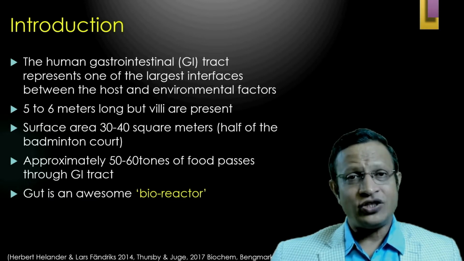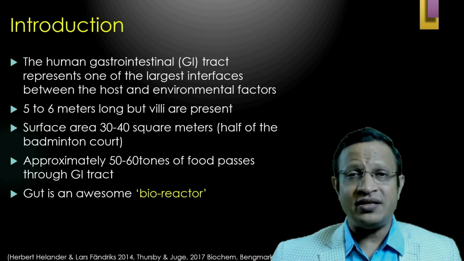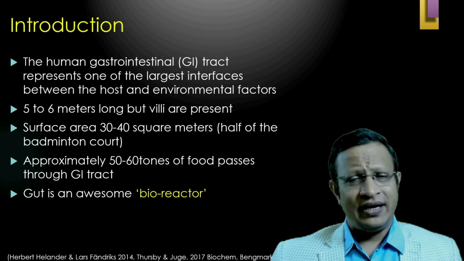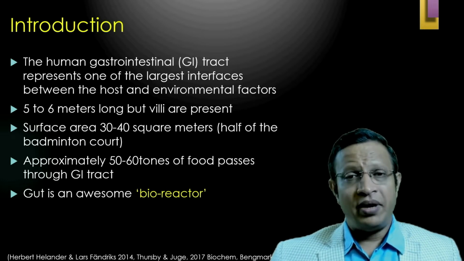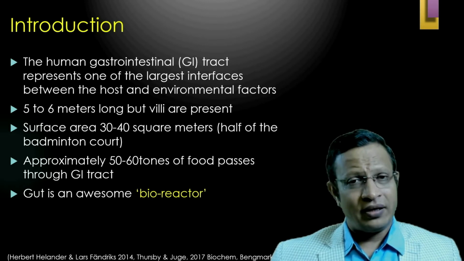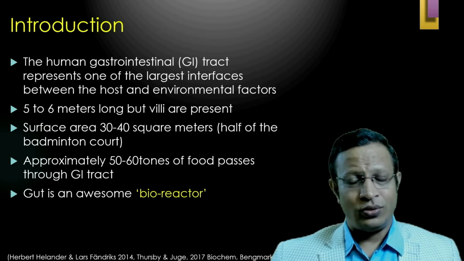The human gastrointestinal tract represents one of the largest interfaces between the host and the environmental factors. The GIT, that is the gastrointestinal tract, is hardly 5 to 6 meters. However, because of the finger-like projections, villi, the surface area increases. The total surface area is approximately 30 to 40 square meters. Earlier it was considered to be 250 to 300 square meters, but now research has shown that it is the surface area of half of a badminton court.